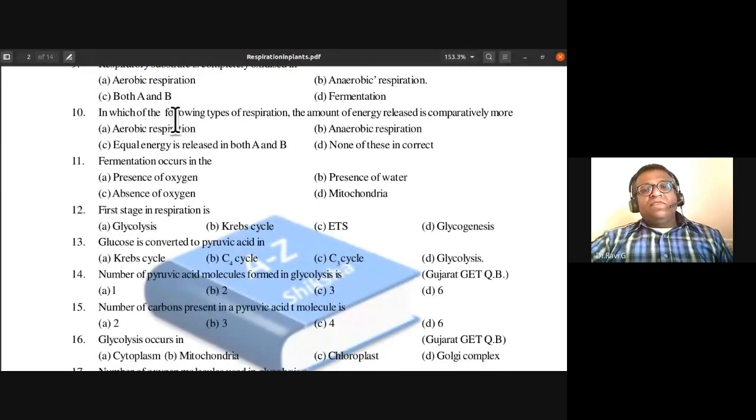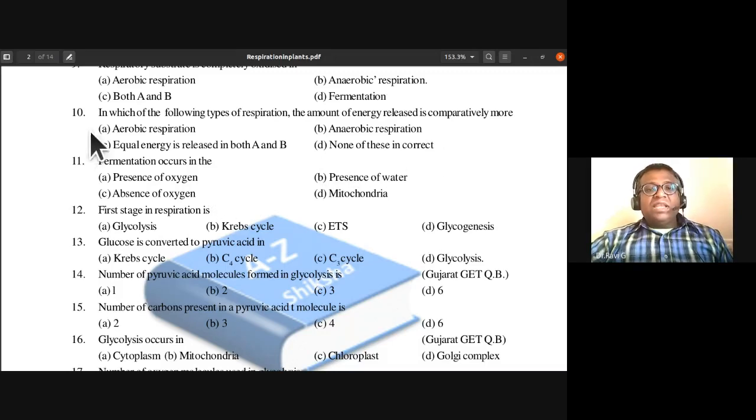10th one, in which of the following types of respiration, the amount of energy released is comparatively more? Is it in aerobic respiration, anaerobic respiration? Equal energy is released in both A and B. None of these is correct.